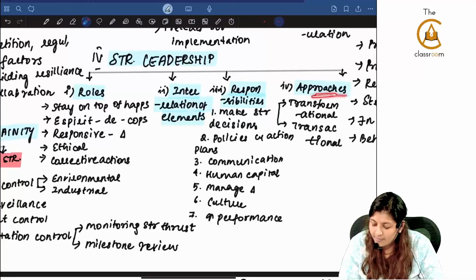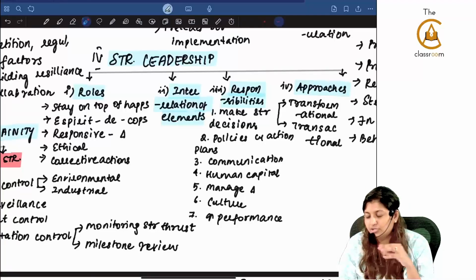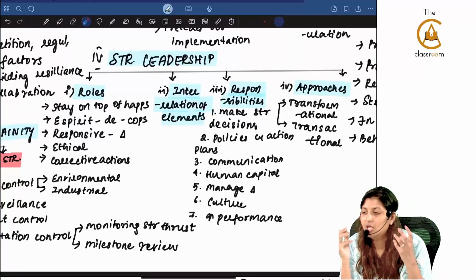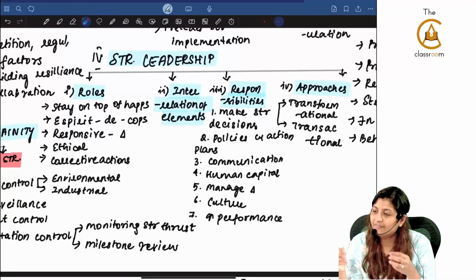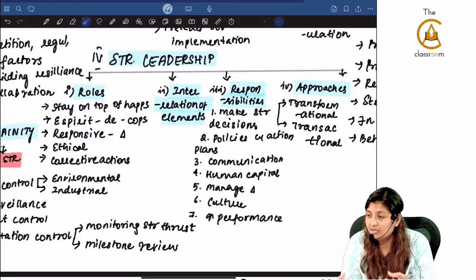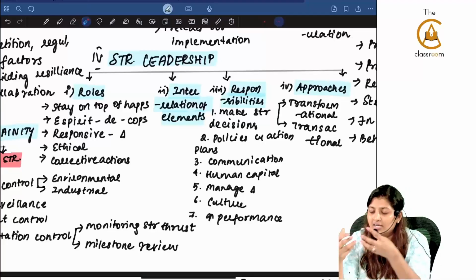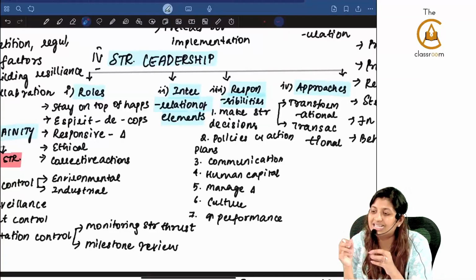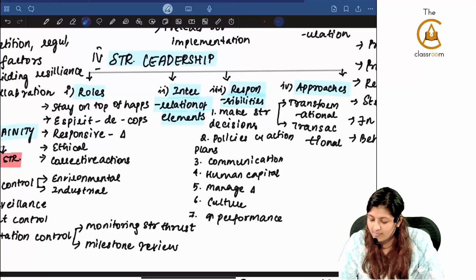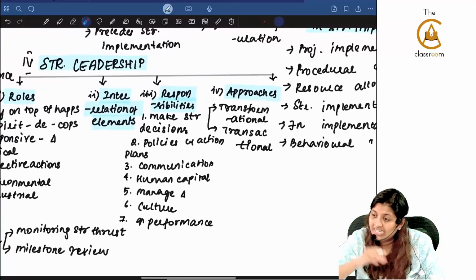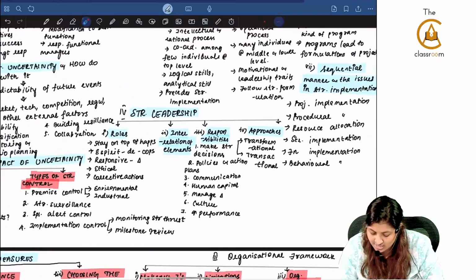The next is approach in strategy leadership. There are two approaches, transformational and transactional. What is the difference between the two? If I am going to encourage you, inspire you, that is called transformational. If I say I will give you a chocolate, you do your homework and come, that is called transactional, a give and take policy. So here also we saw the difference in a table for transformational and transactional.